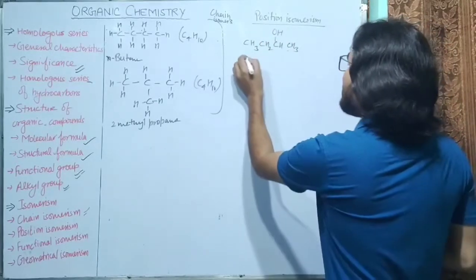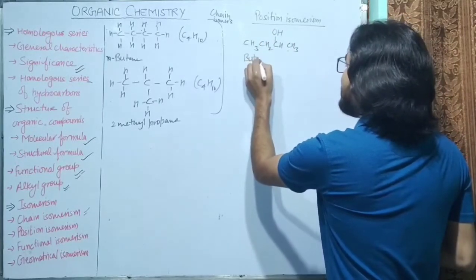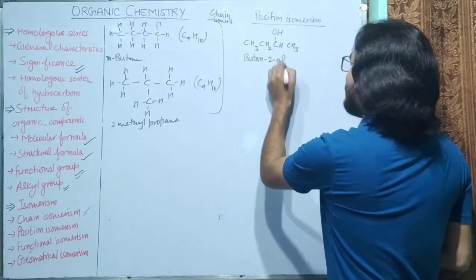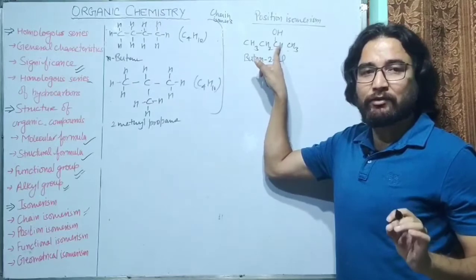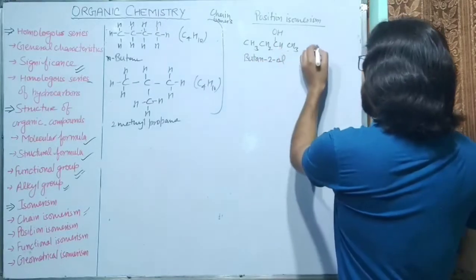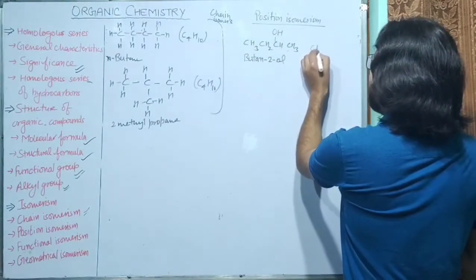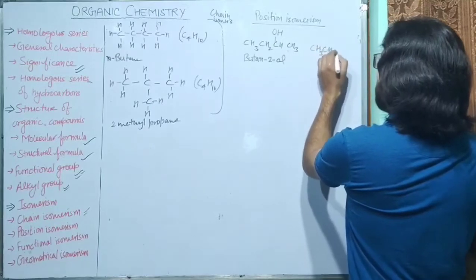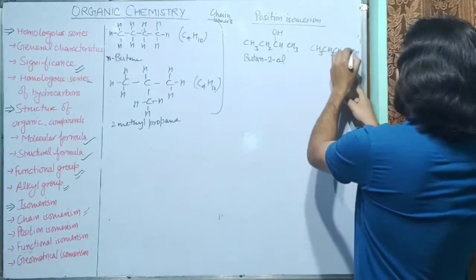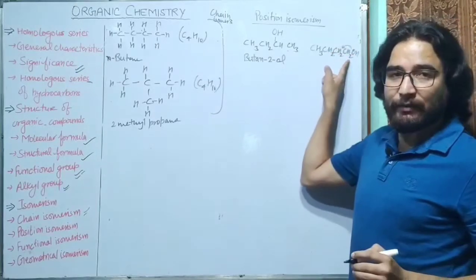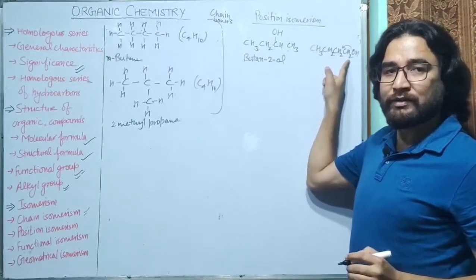What is its name? Its name is butan-2-ol, because the OH group is attached to the second carbon atom. Now the second example is CH3, CH2, CH2, CH2, OH. Here you can see OH is attached to the last carbon atom, that is the first carbon atom.